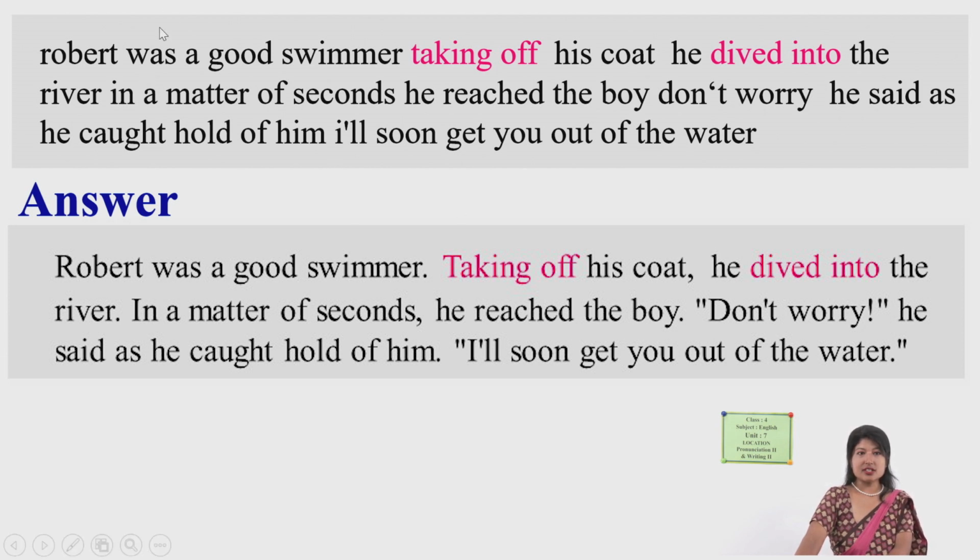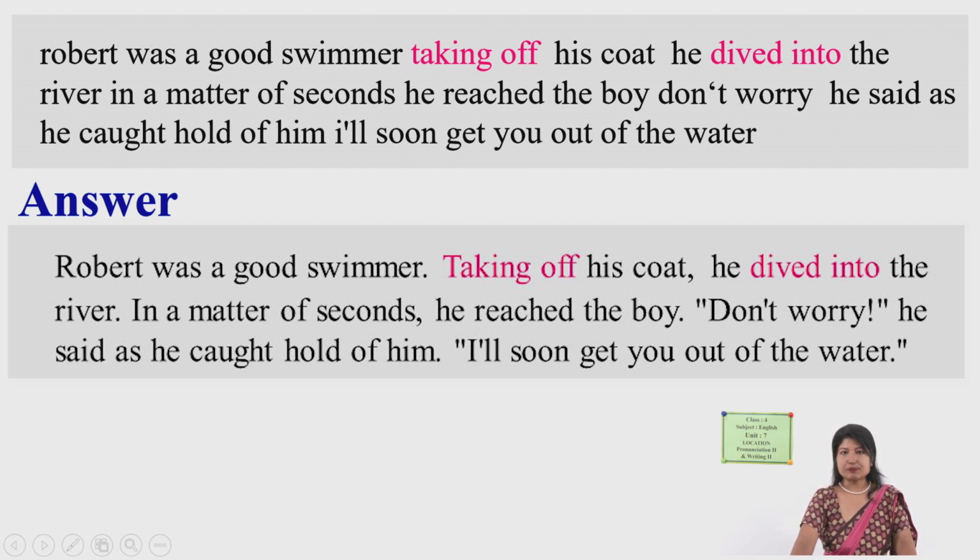So here, at the beginning, Robert. The sentence started with Robert, R capital, was a good swimmer. So full stop. Taking off his coat. Taking off, T should be capital. Another sentence, right? Taking off his coat, he dived into the river.